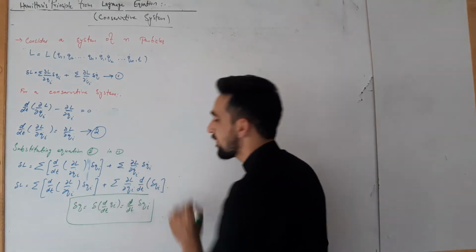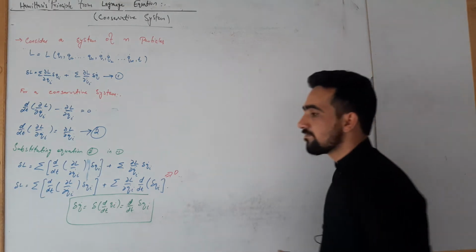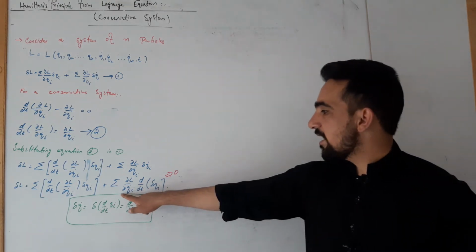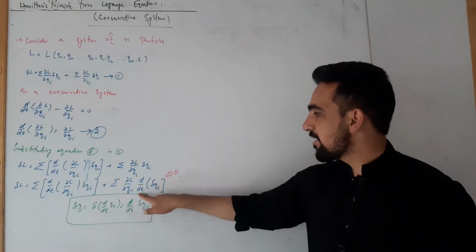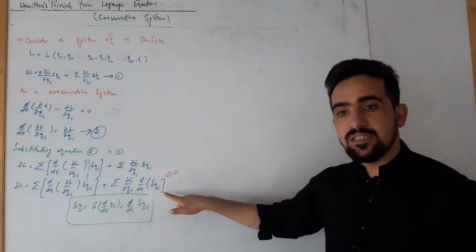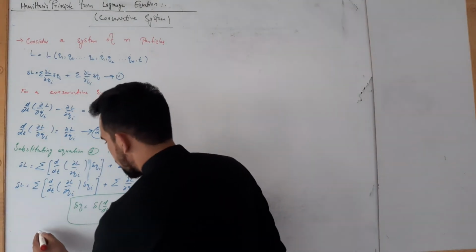Partial L by partial Qi dot times d by dt of del Qi is 0 for a monogenic system.